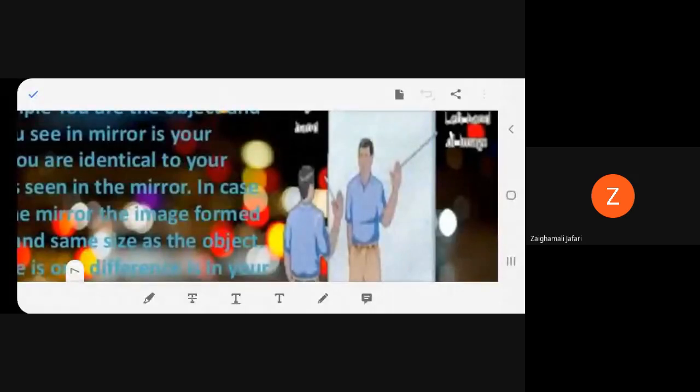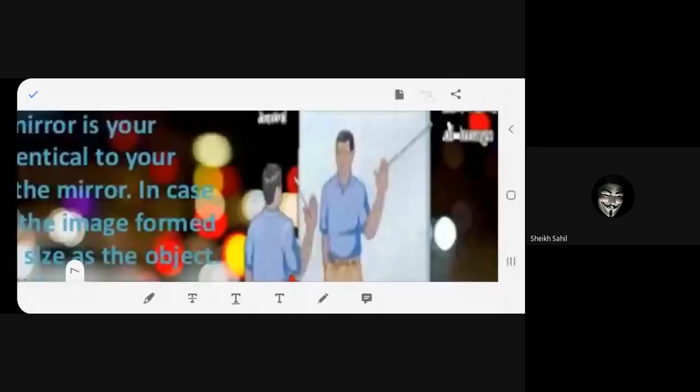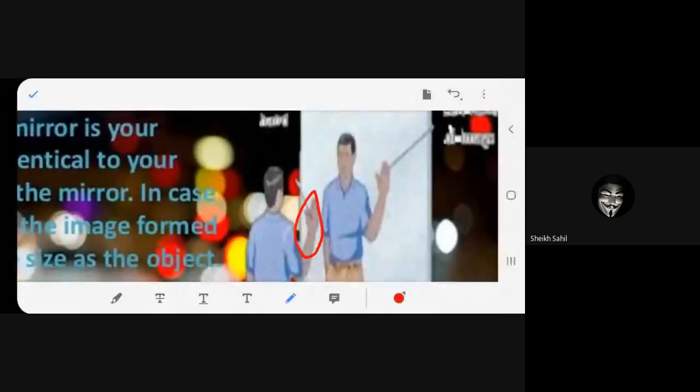So you're the object, right? The image that you get is the same as the object. But the only difference is, if you raise your right hand, which hand does it look like in the mirror? The left hand. This is called lateral inversion. What is inversion? Inversion is opposite. So your right becomes left and your left becomes right. That's all.